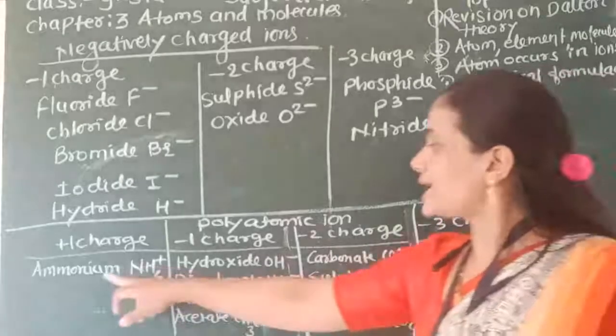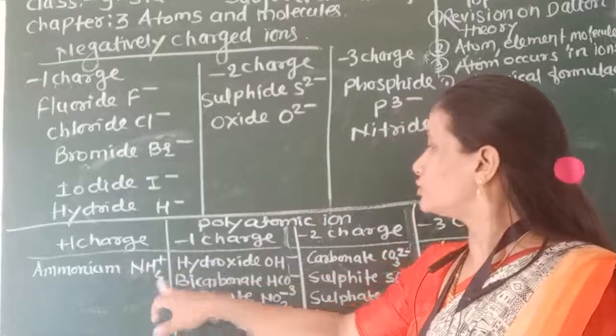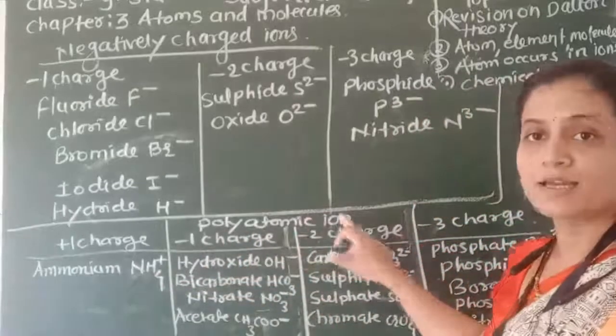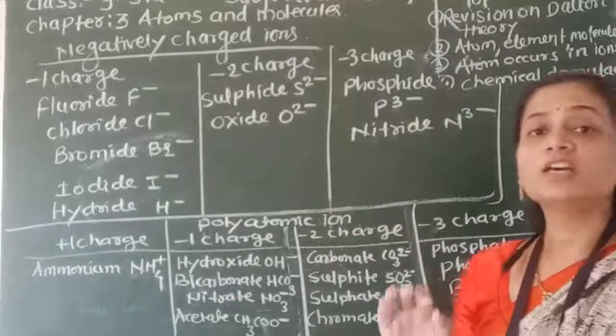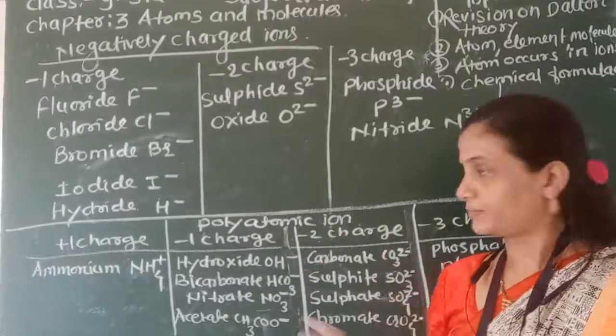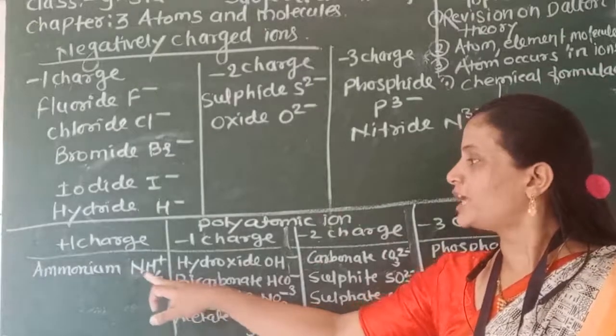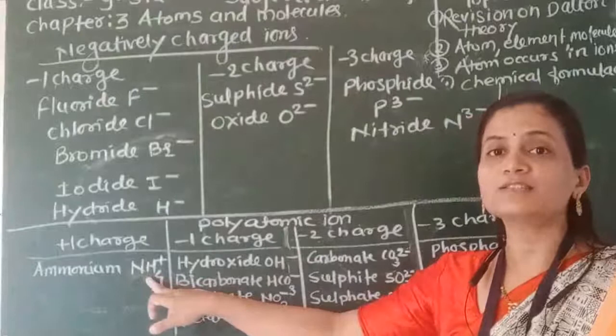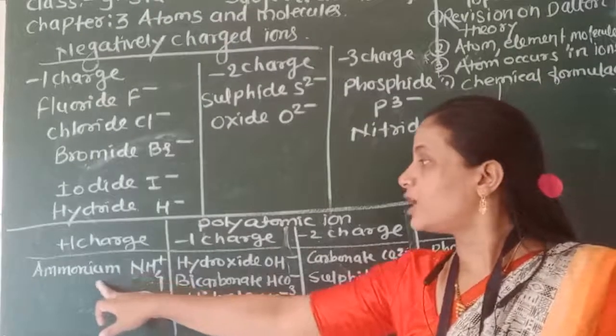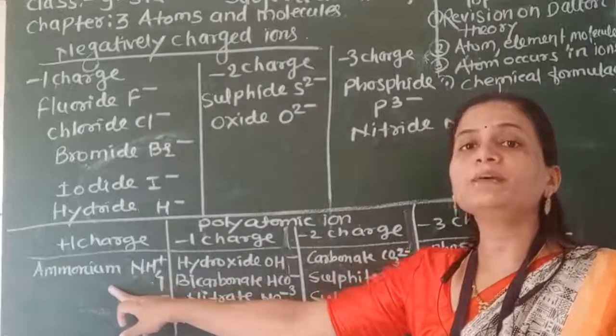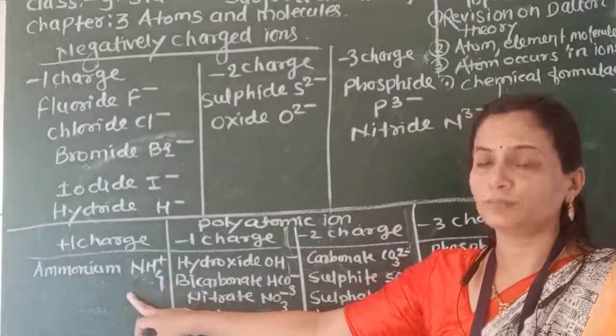Next is ammonium, NH4 positive. It is a polyatomic ion. Polyatomic ion means it is a group of atoms, nitrogen and hydrogen together. That is a group of atoms. It's called the ammonium ion. The ammonium ion is NH4 1 positive.